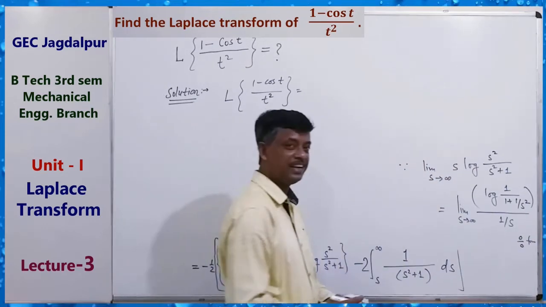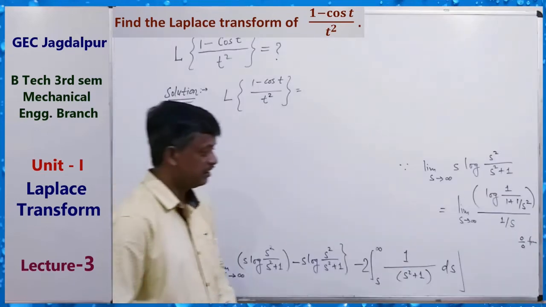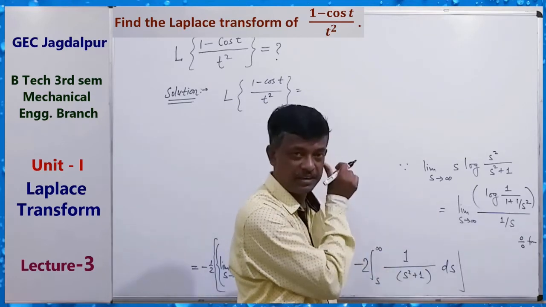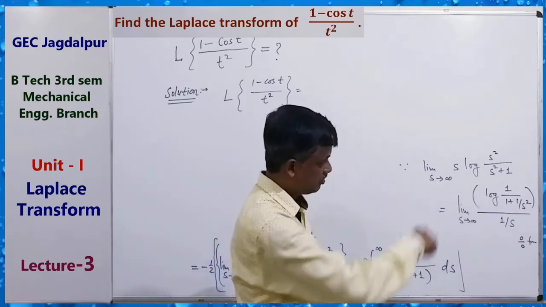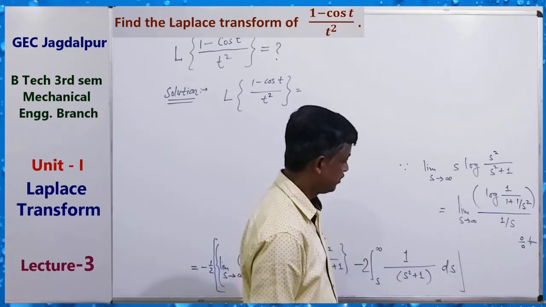So for finding the limit by L'Hospital rule, we have to differentiate on both sides.